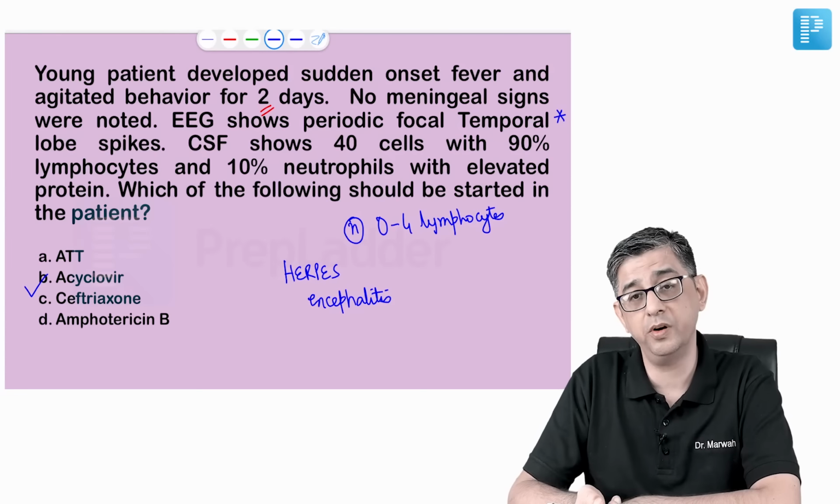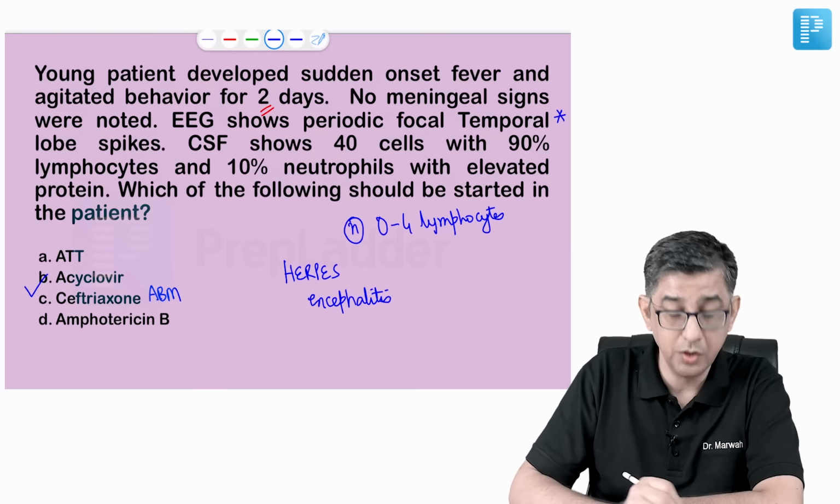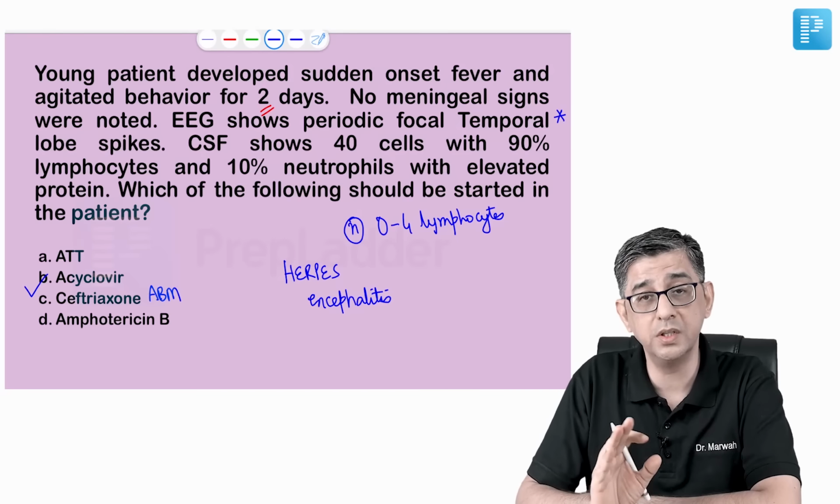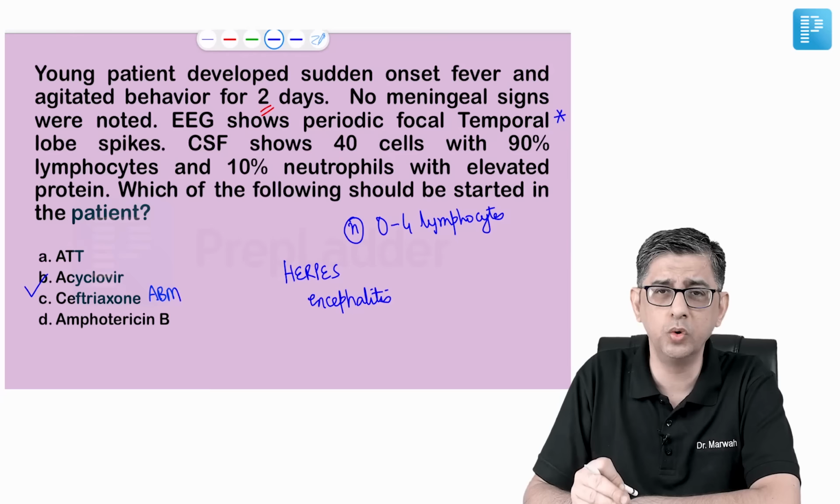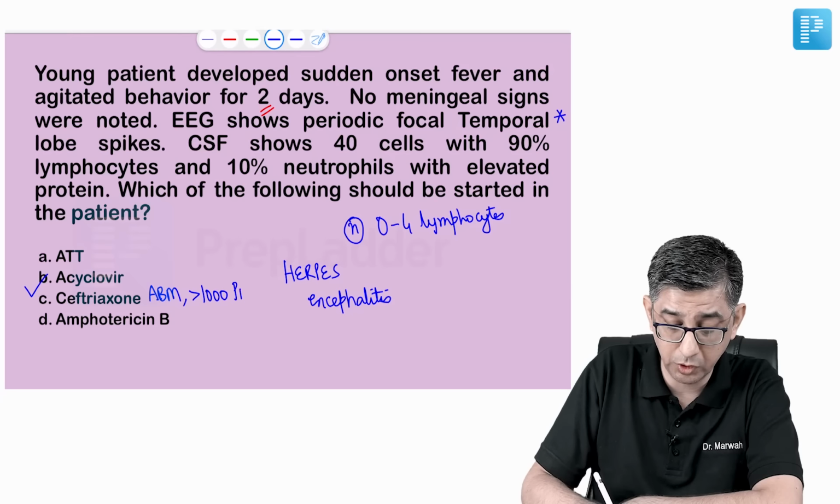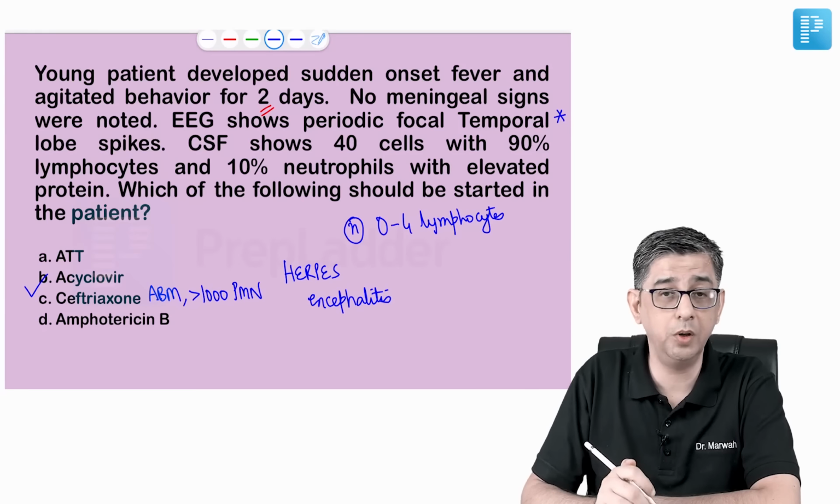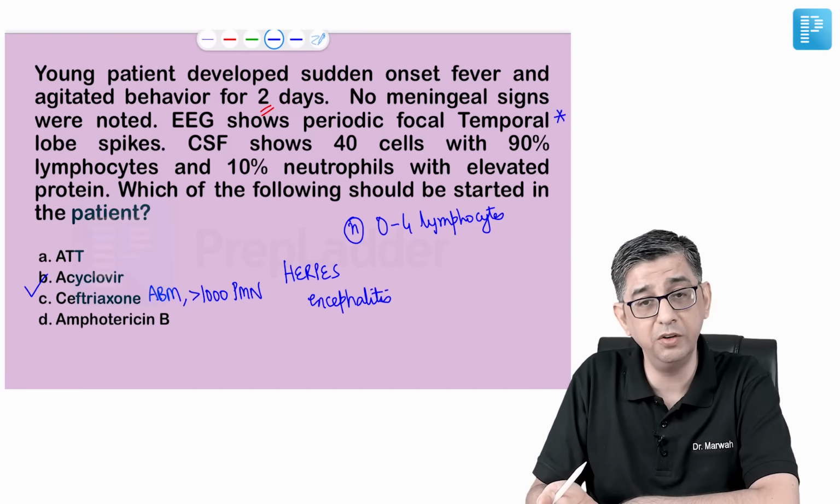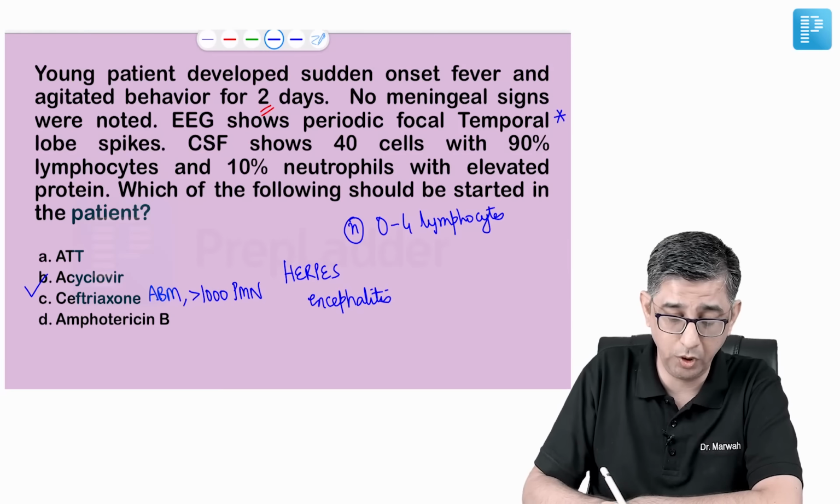Why is the answer not ceftriaxone? Because ceftriaxone is useful for acute bacterial meningitis. So anyway, he should be giving you meningeal signs. And suppose the patient was very irritable, you could not elicit meningeal signs, that is okay. But in bacterial meningitis, you will always have at least more than 1000 neutrophils present per cubic millimeter. Here there were total cells only 40 present, right? And amphotericin B is anyway useful in cryptococcal meningitis.